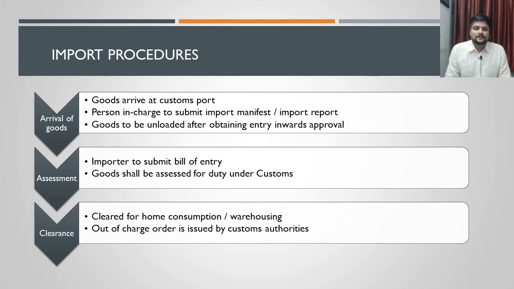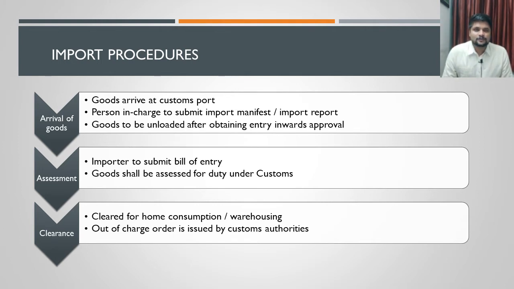The first step would be that the goods that are getting imported have to arrive at the customs port in India. They can come through sea route, or through air route, or even through land route. These are all the three possible routes for any goods to enter into India. In whatever mode the goods are transported into India, they have to reach the customs port. So the goods have to first arrive at the customs port, that is step number 1.